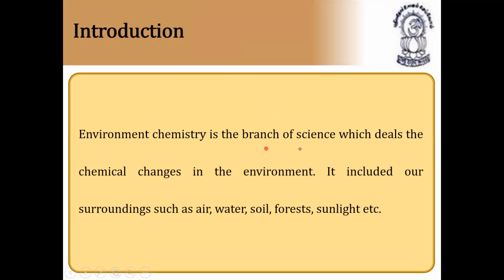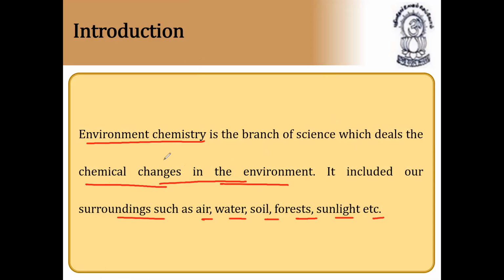Environmental chemistry is the branch of science which deals with the chemical changes in the environment. It includes our surroundings such as air, water, soil, forest, sunlight, etc. So this is nothing but a branch of science which deals with the chemical changes in the environment. It is called environmental chemistry.